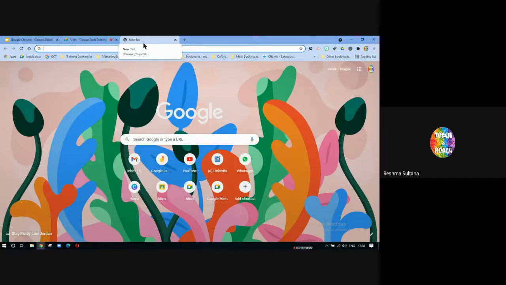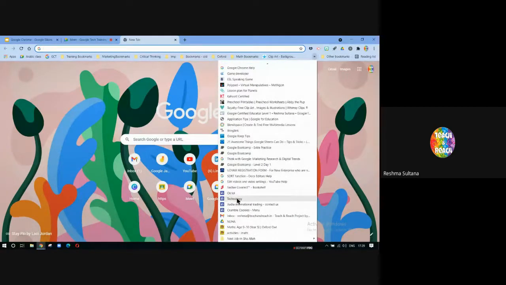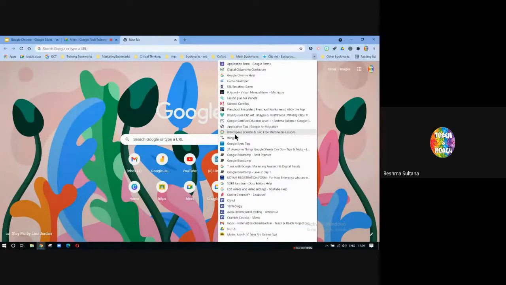In that case, we have to use a bookmark. Just like you put a bookmark in a book so that you can come back to that page, in the same way, bookmarking is starring this particular web page and it will be saved here on this bookmark bar. You can see Arabic class, GCT, training, marketing, critical. These are all my bookmarks and I have many more stored here. Whenever I want to go to any of these websites, I don't have to go to their home page and search. Instead, I will just choose whichever one I want and open it.